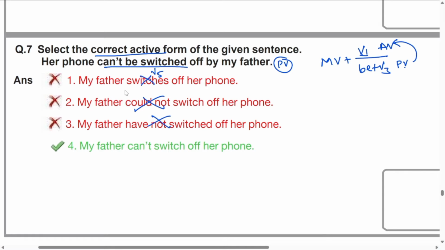Have not cannot be changed to cannot. Cannot can be changed to cannot. Cannot switch off, cannot be switched off. The answer comes only with the fourth one. That is a shortcut. If you know this rule, you can get the answer.